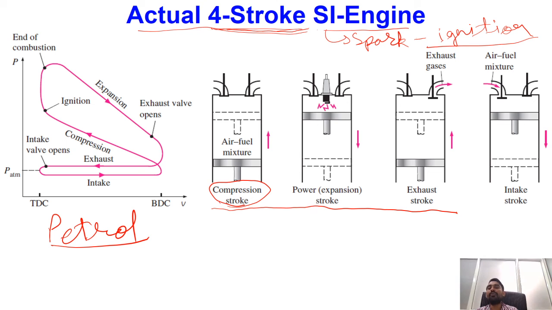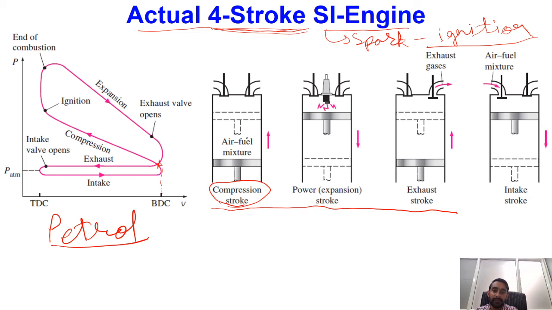What is compression stroke? What happens when the piston is at the bottom dead center location? This point corresponds to our bottom dead center. After this bottom dead center, what will be happening?